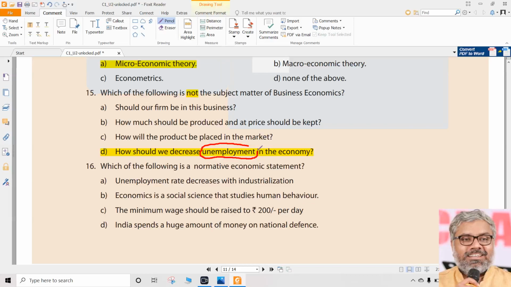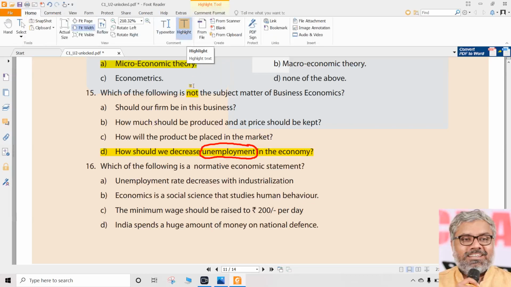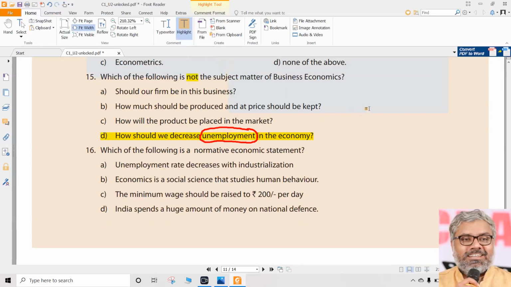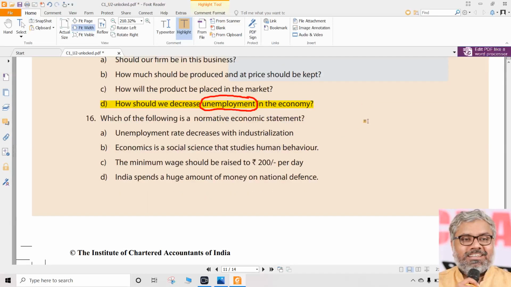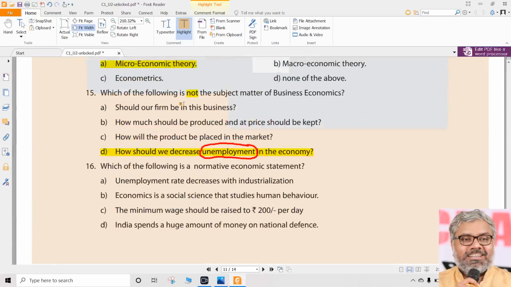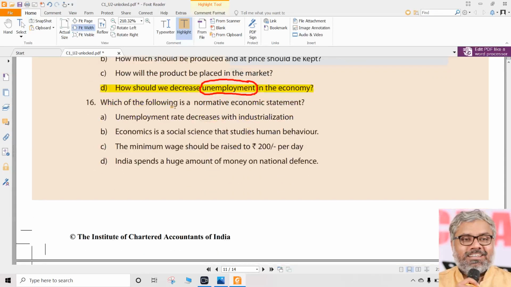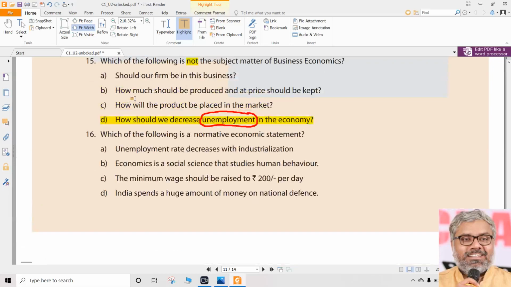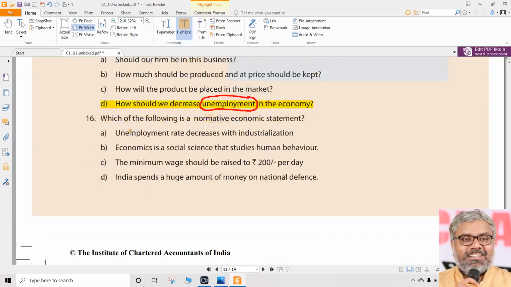Unemployment is the word which is used in macroeconomics. It cannot be dealt with in business economics. Business economics talks about one individual business, a product, price, cost, demand, supply, the same things that we have in the syllabus. Those topics are all part of business economics. Unemployment, inflation, interest rates, tax rates, fiscal policy, monetary policy, government decisions, government policy, all these things are macroeconomic things, nothing to do with business economics. So the correct option for question number 15 also is D, Delhi.